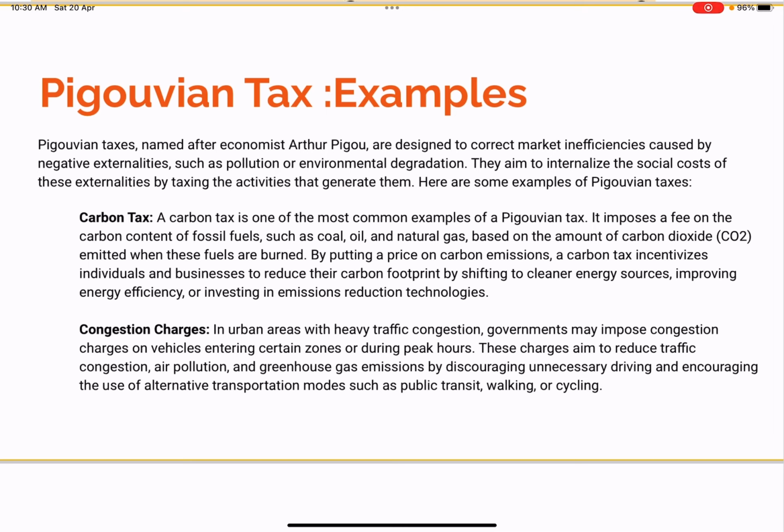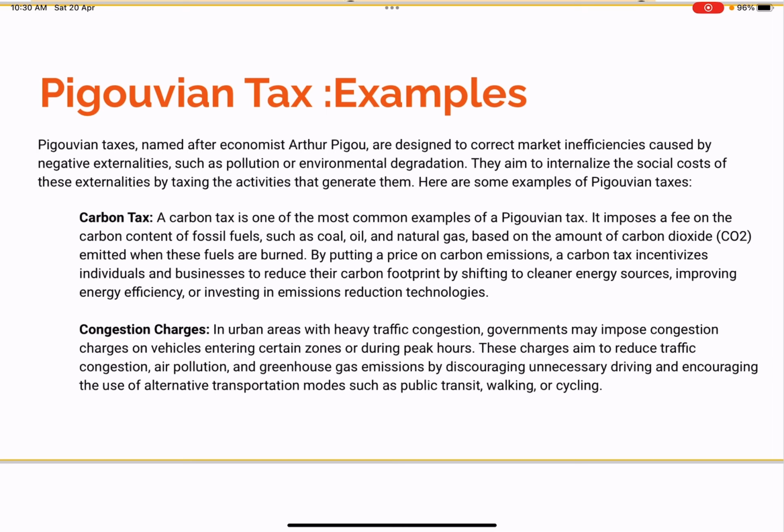And the amount of carbon dioxide they generate depends upon the carbon content in it. So by putting a price on carbon emissions, the carbon tax, in a way, incentivizes individuals and businesses to reduce their carbon footprint.